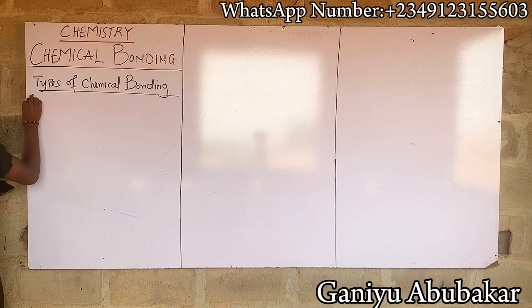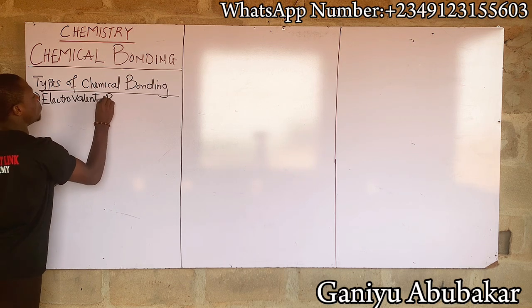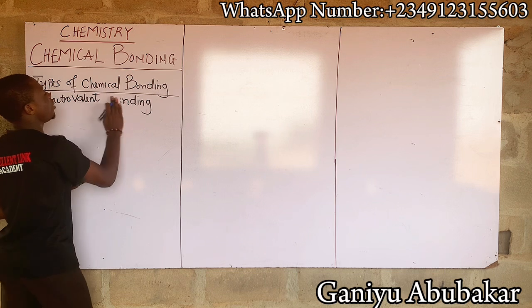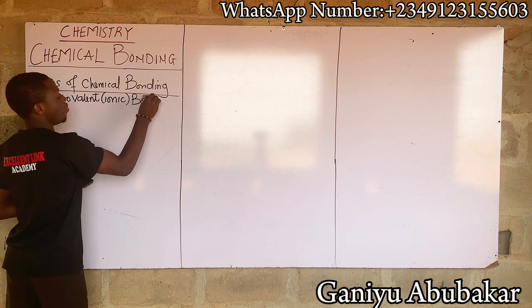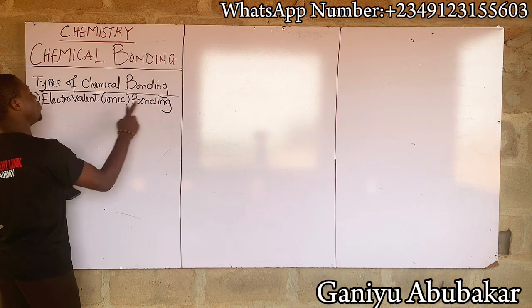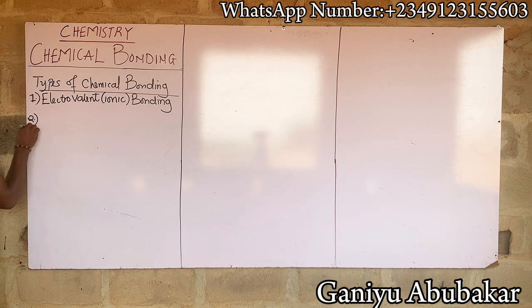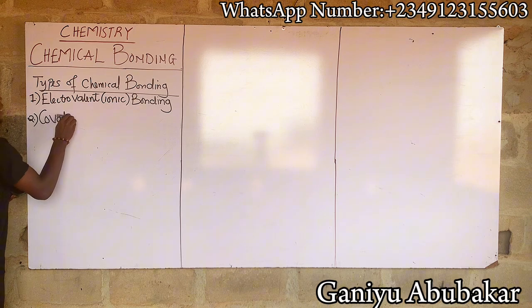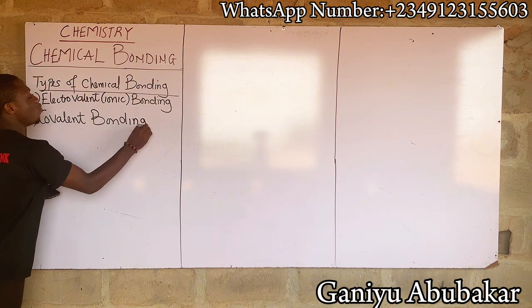Number one, we have what we call electrovalent bonding, also referred to as ionic bonding. Either I call it electrovalent bonding or ionic bonding. That's number one. Number two, we have what we call covalent bonding.